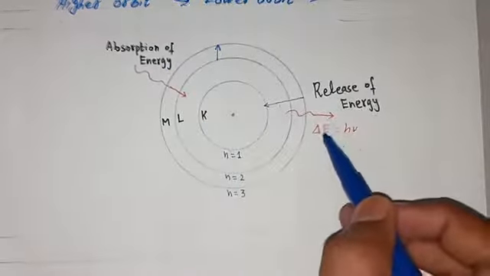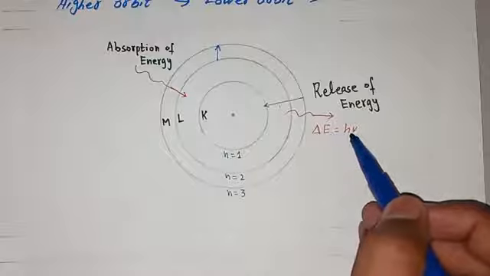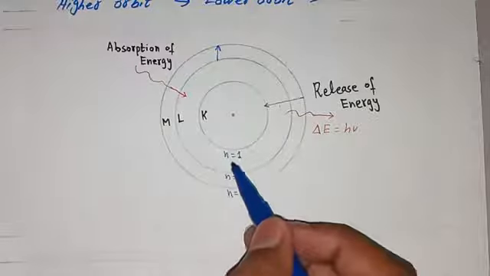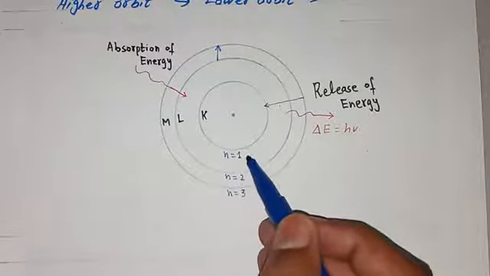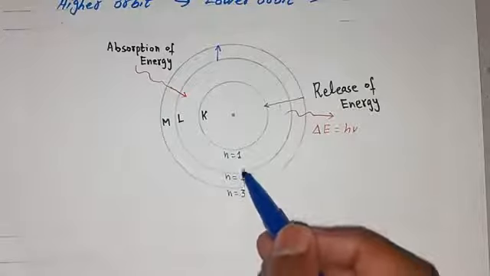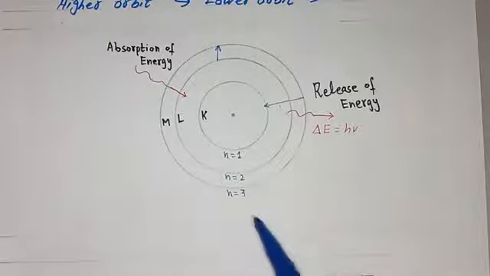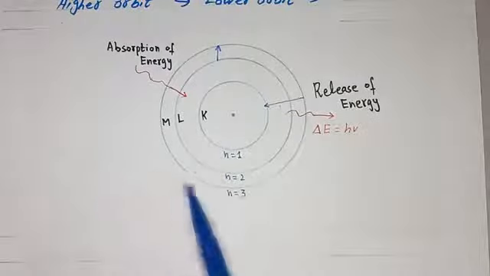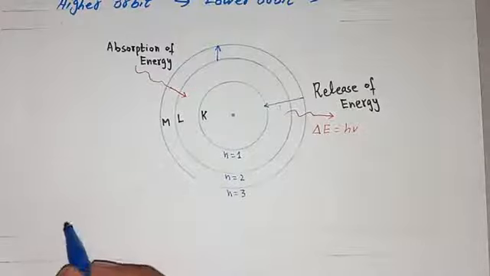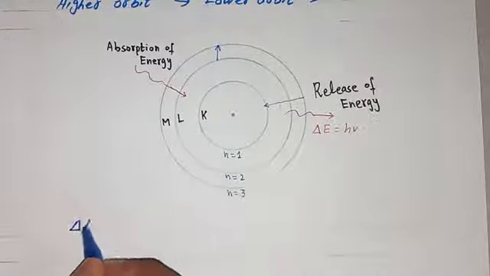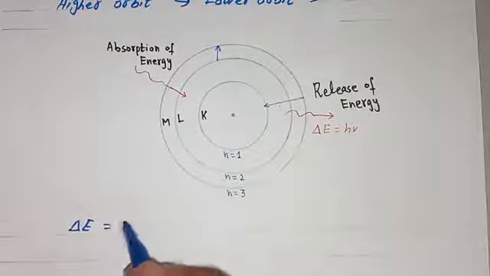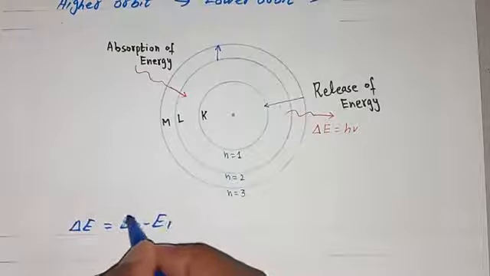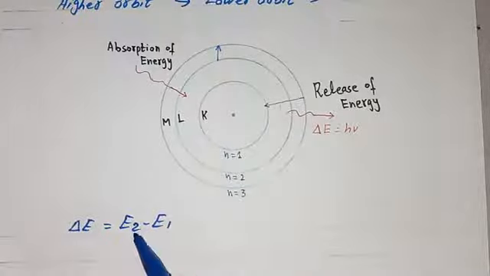So the release in energy is equal to delta E, and that is equal to hv. We know that hv is Planck's equation. Here n is 1, meaning shell number or energy level number 1, energy level number 2, energy level number 3. So when an electron jumps from a higher orbit to a lower orbit or lower to higher, there is a change in energy. We can say that delta E is equal to E2 minus E1 when energy is changed.